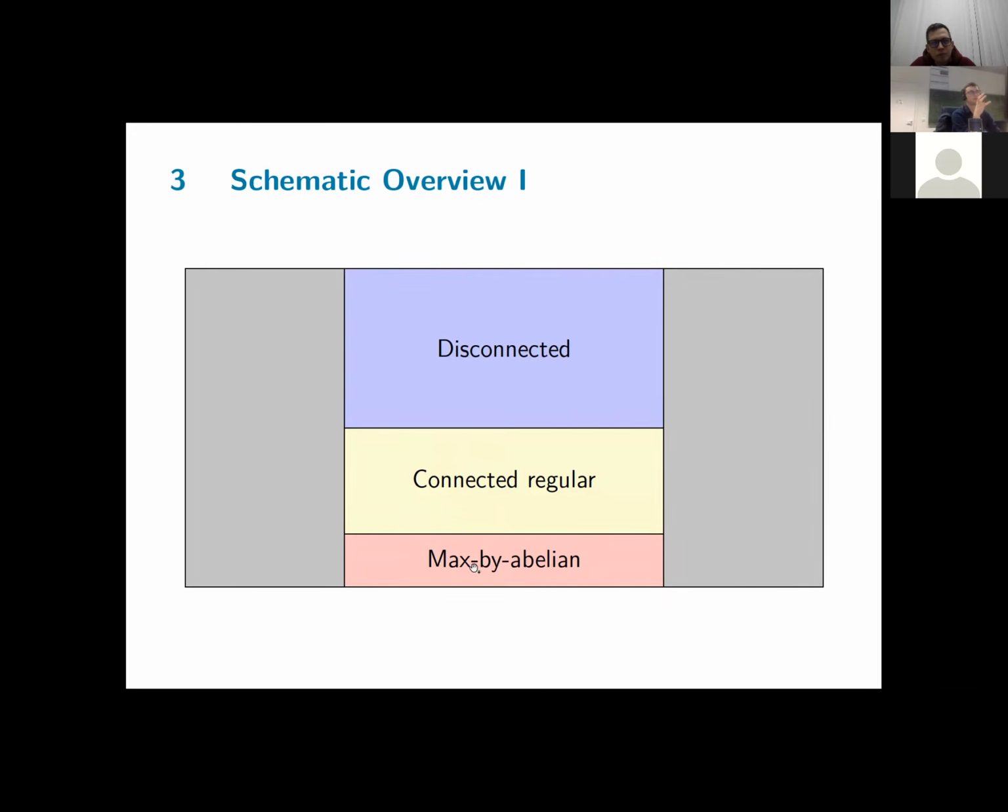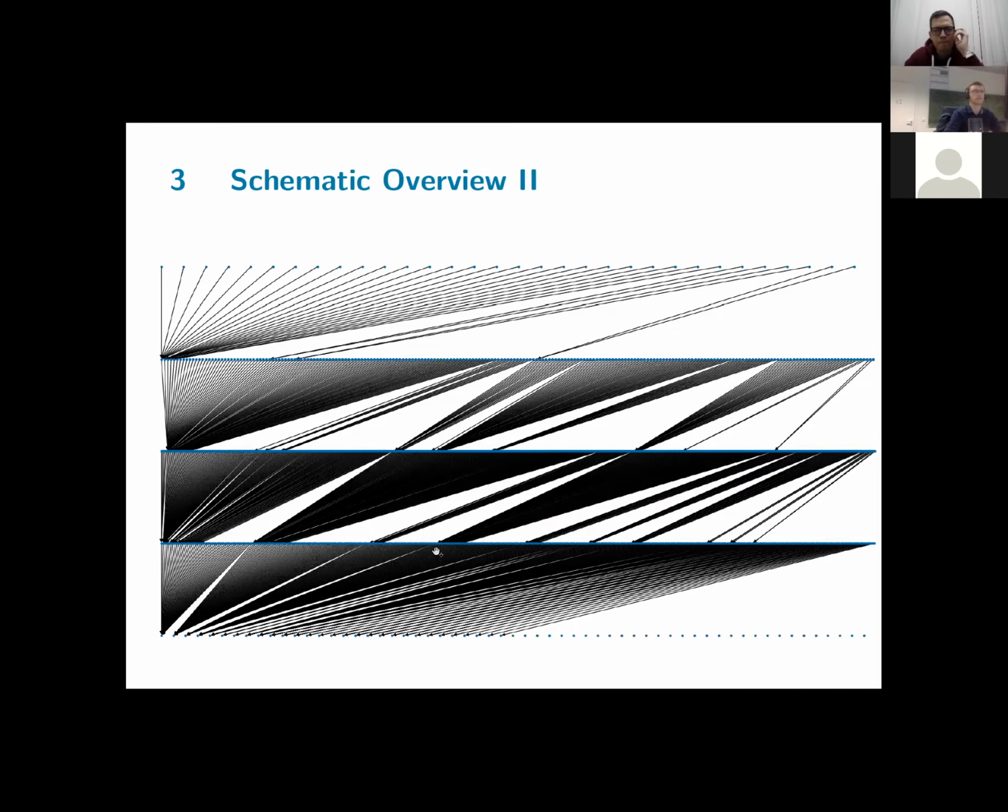So we want to prove the R-infinity property for all groups in this rectangle, but we only have to consider the colored parts because the gray areas can be reduced by taking quotients to one of the middle parts.